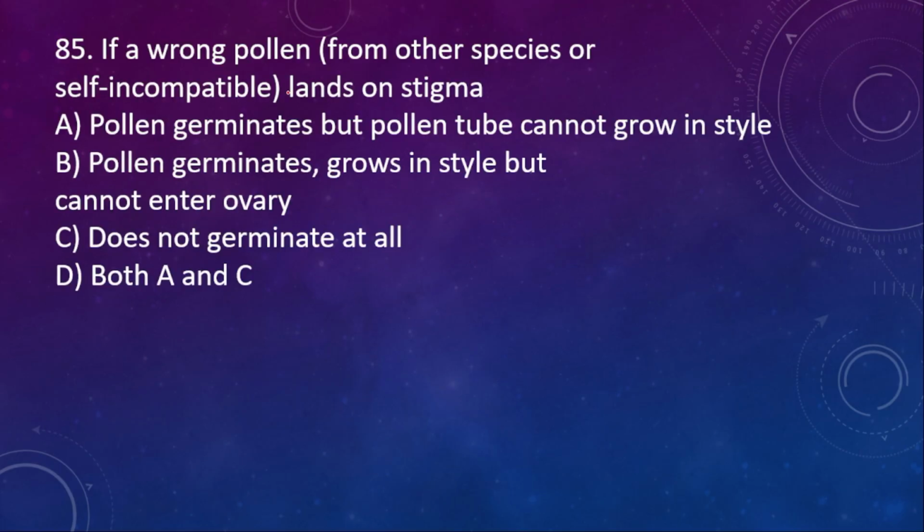85. If a wrong pollen lands on stigma, pollen germinates but pollen tube cannot grow in style. Pollen germinates, grows in style but cannot enter ovary. Doesn't germinate at all. Both A and C are right. Here the right option is option D.